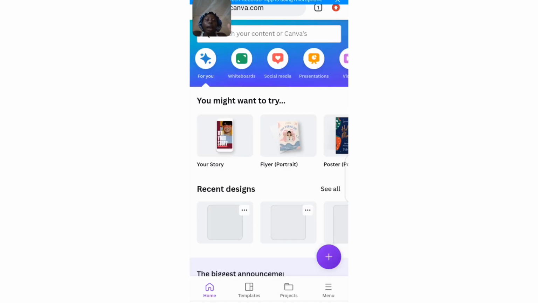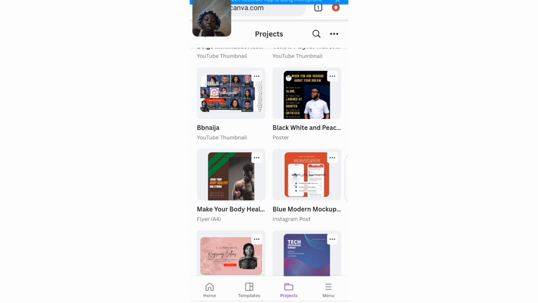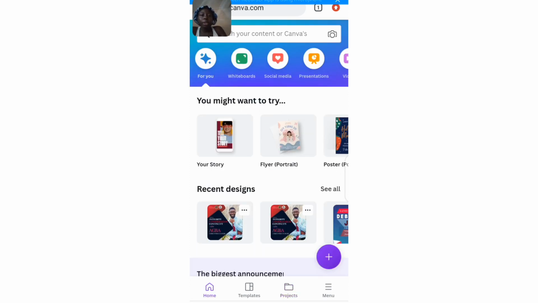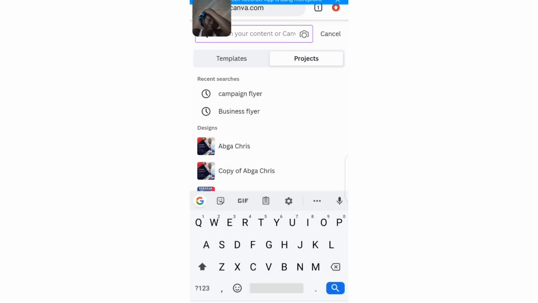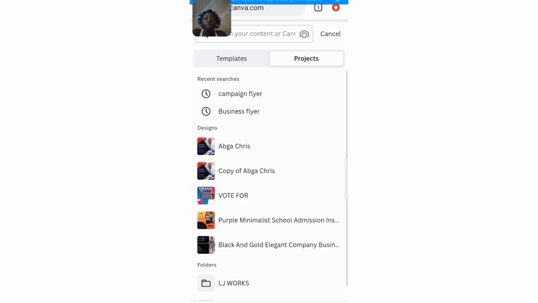So yeah, whenever I am designing for someone, I love making use of the desktop site. To design, all you have to do is go to the home page, then click on the search icon that has been provided there. You can just go ahead and search for whether it's campaign flyer, business flyer, or whatever type of flyer you want to design. If it is a poster, you just go ahead and search for it.